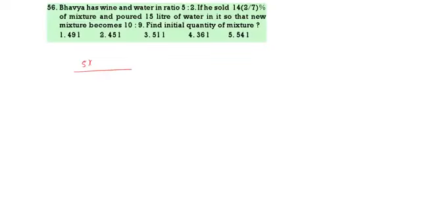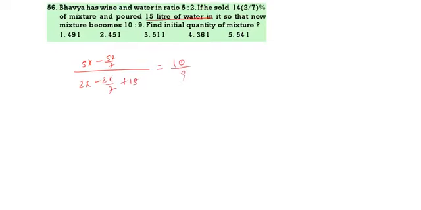Now, Bhavya has wine and water in the ratio of 5:2. That means wine is 5x, water is 2x. Now, 14 1 by 7 means 1 by 7. That means 5 parts, 5x by 7, and this one will be 2x by 7. And he adds 15 liters of water, plus 15, and then it becomes 10 by 9.